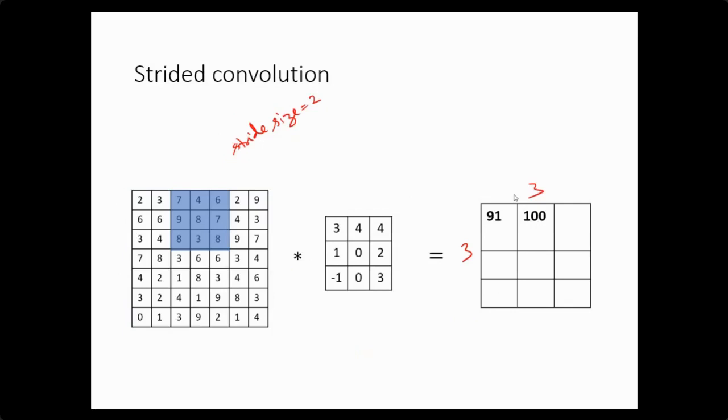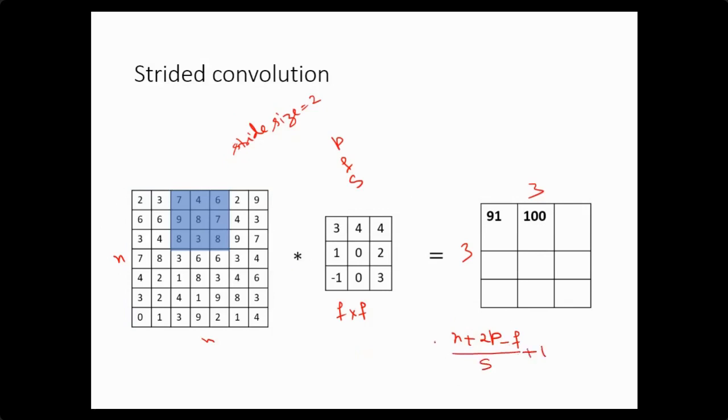Now, if I use some padding, with filter size f and stride size s, I can find what the output volume of my output image will be after the convolution operation. If the size of the image is n by n and the filter size is f by f, then how can I find the output volume? It will be (n plus 2p minus f) divided by s, plus 1.